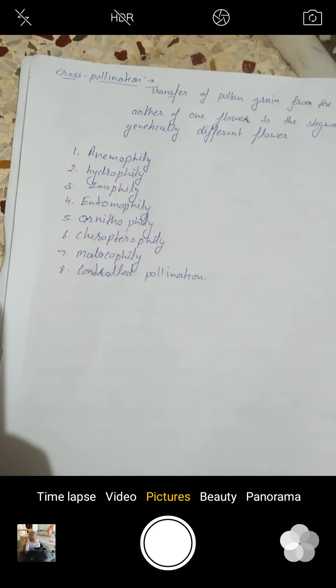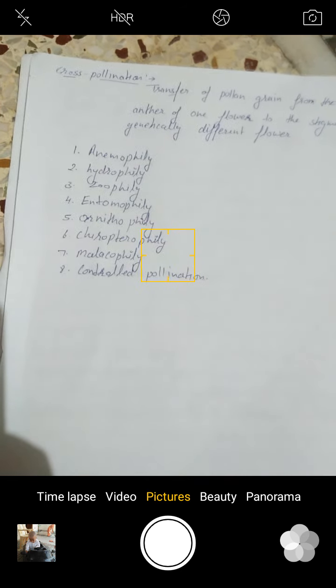Bees do pollination in nearly 80% of flowers. They obtain both nectar and pollen grain from the flower. Bees have pollen baskets for collecting pollens.